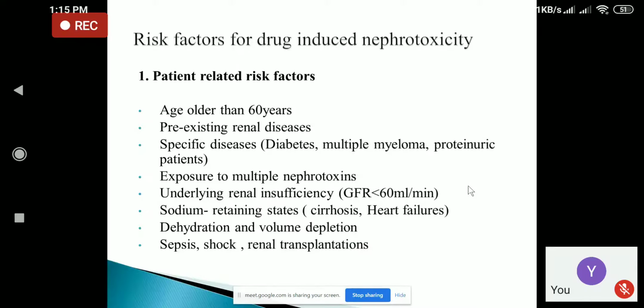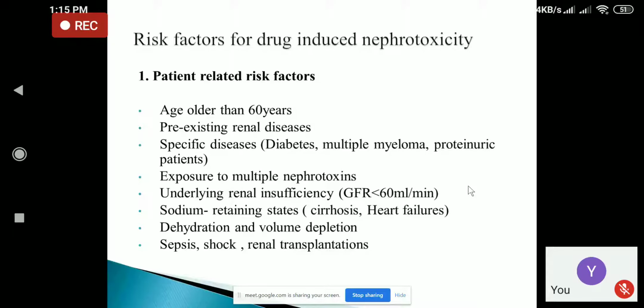Now, risk factors for drug-induced nephrotoxicity. There are certain risk factors which may lead to nephrotoxicity. One is patient-related risk factors, and another is drug-related risk factors. Coming to patient-related risk factors, usually nephrotoxicity is most common in the older age group of patients because in older patients there is decrease in glomerular filtration rate, and decrease in glomerular function.